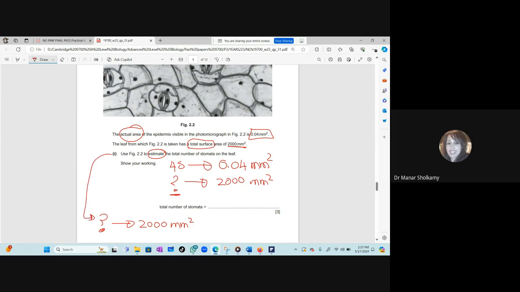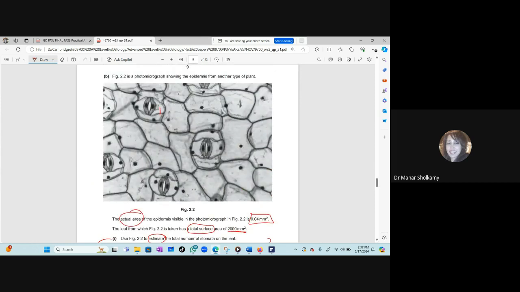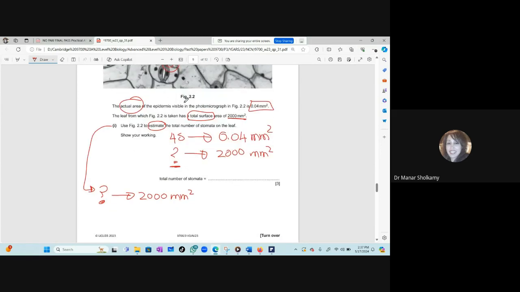And they gave you only one piece of information. They're telling you that the actual area of the epidermis in the figure is 0.04. You will go to the figure, you will count the number of stomata. 1, 2, 3, 4. I have 4 stomata in an area of 0.04. So how many stomata do I have in the total surface area? You will cross multiply 2000 times 4 divided by 0.04. And you will get a number.